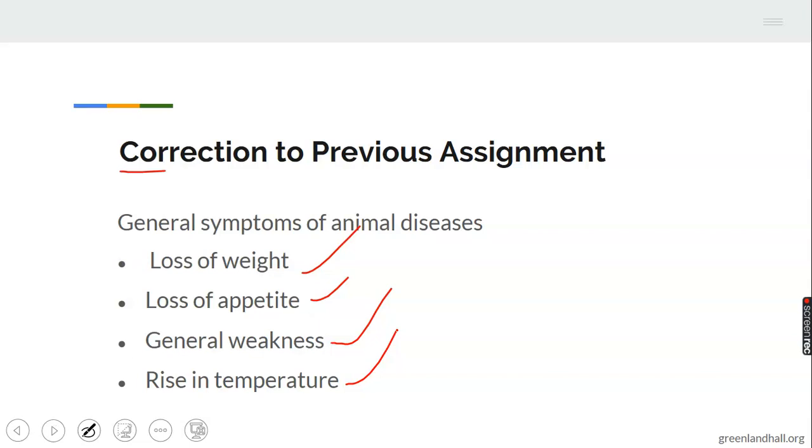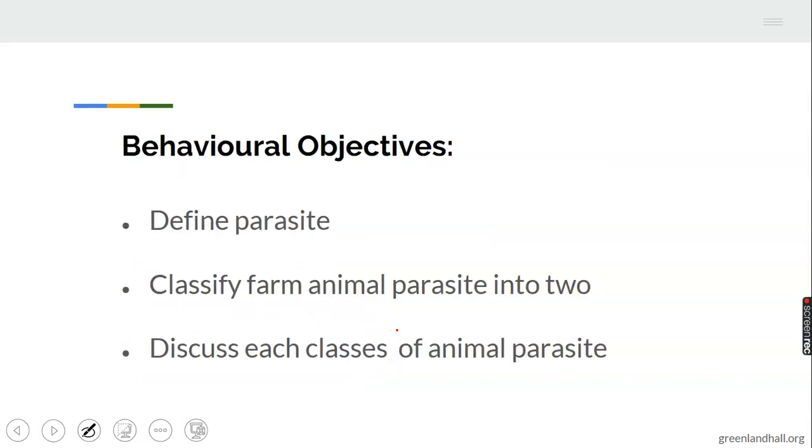Each of these diseases has its own symptoms, but loss of weight, loss of appetite, general weakness, and rise in temperature are common to animal diseases. Let's take note of that as we continue.